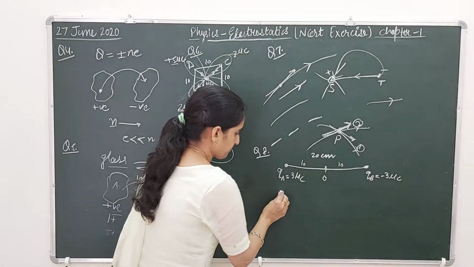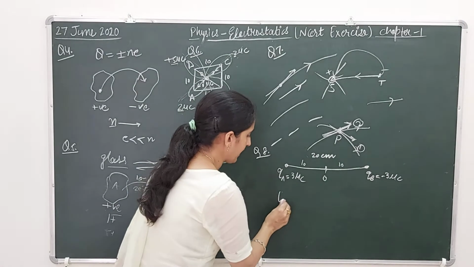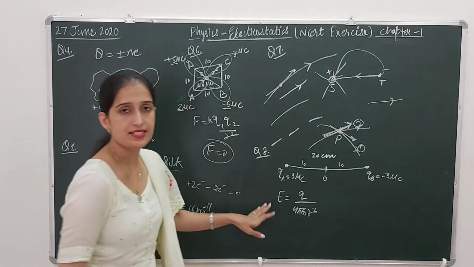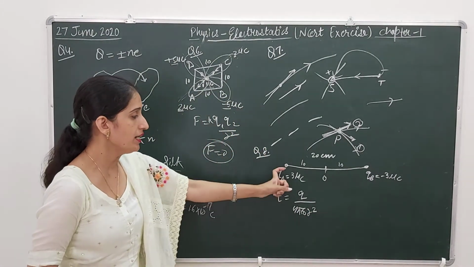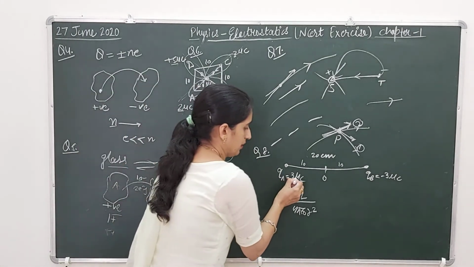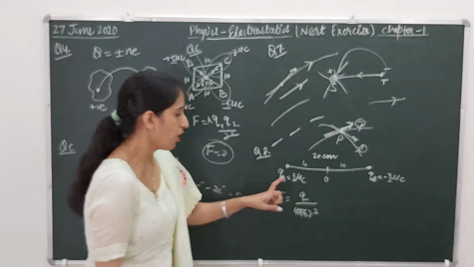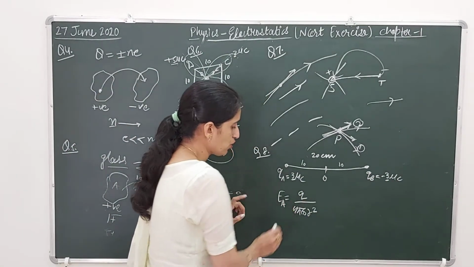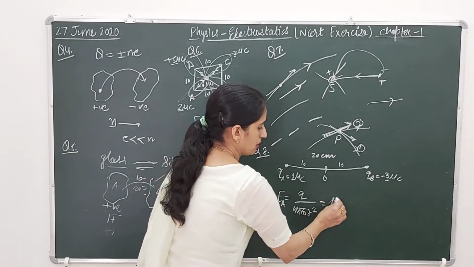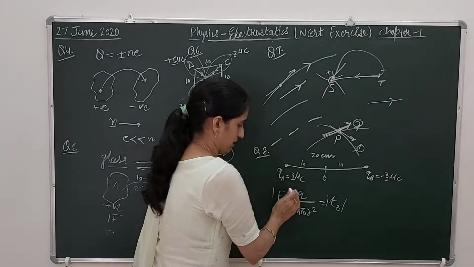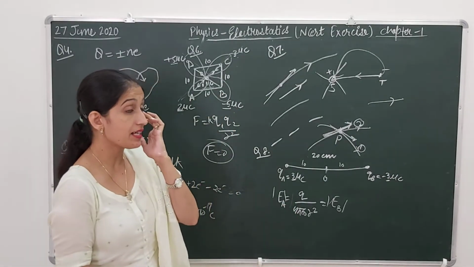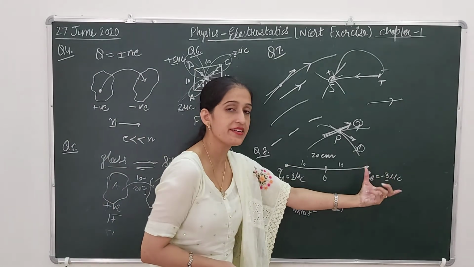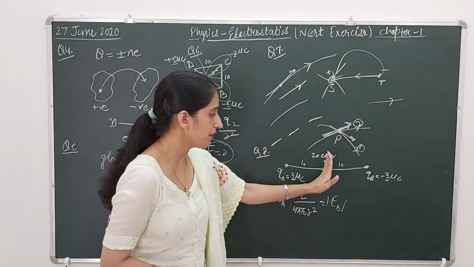So electric field intensity is given by E is equals to Q upon 4 pi epsilon naught R square. This is the value of electric field intensity due to this charge. If you are observing this thing, the magnitude of this charge as well as of this charge is same. So electric field intensity due to A point will be equals to electric field intensity due to B point. Means if I am asking about the magnitude only, the electric field intensity due to this point and due to this point will be same here.